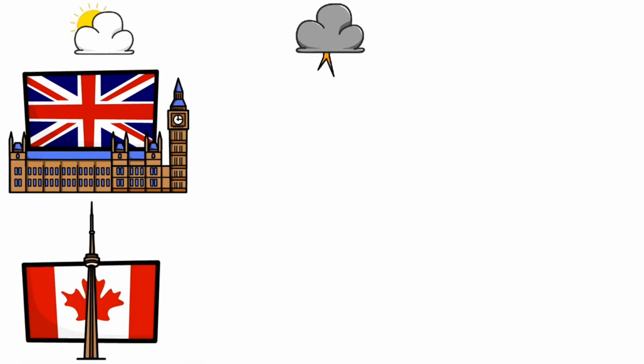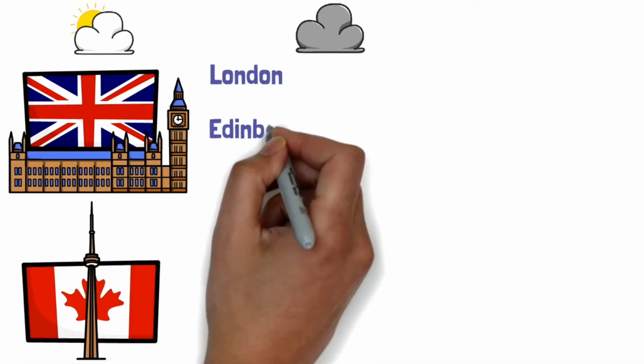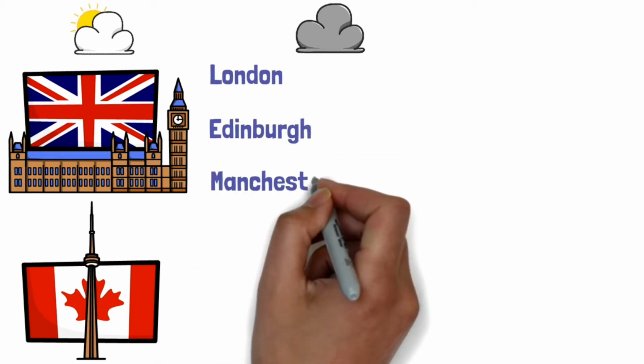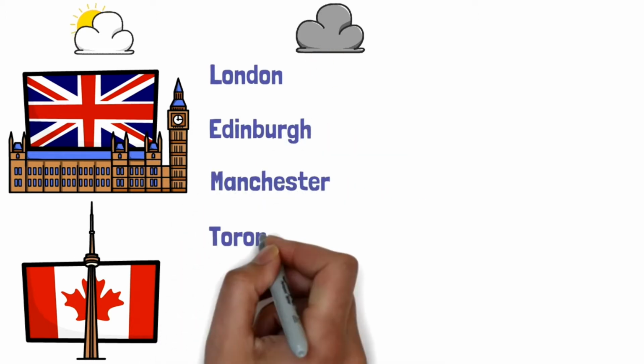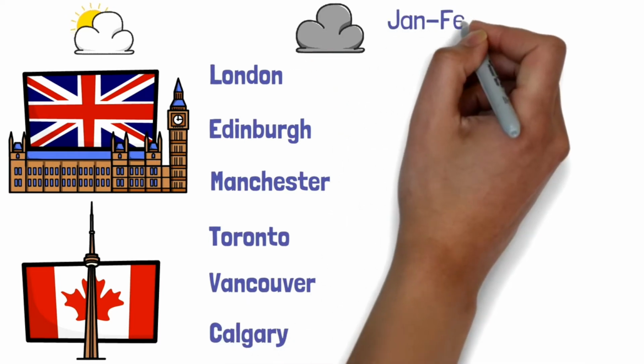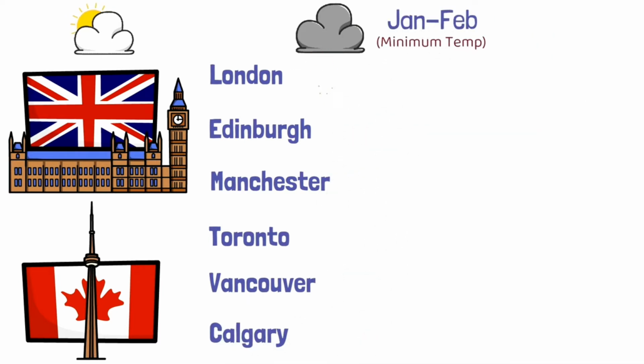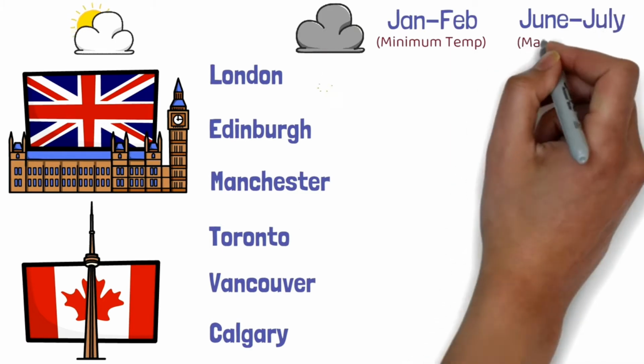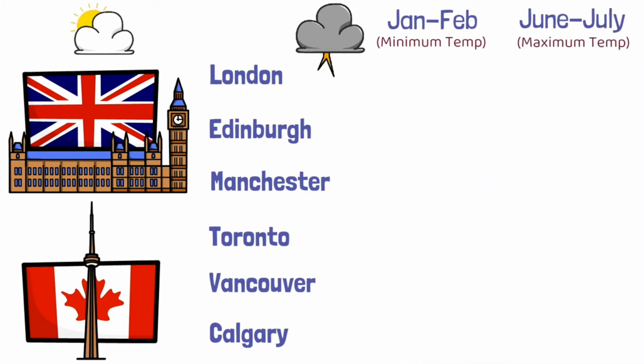From UK I have chosen London, Edinburgh, Manchester, and from Canada I've chosen Toronto, Vancouver and Calgary. We'll discuss the minimum temperatures in the month of January and February and the maximum temperatures in the months of June and July, so we can get to understand about the winter and the summer weather as well. Now temperatures that I'm going to list down are from 2020 itself.